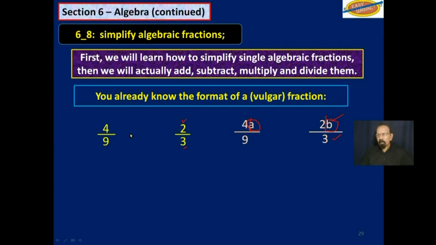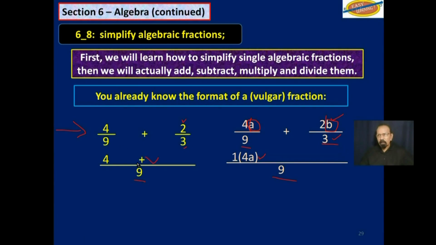Now let's see what we did over here. Let's say we have to add them. Draw a line here and you will get the LCM. In a similar way, we draw a line here and we will get the LCM. 9 and 3, the LCM is 9. And you follow the same procedure that you would do over here. 9 into 9, 1. 1 times 4 is 4. Over here, 9 into 9, 1. 1 times 4a, and you write it like this. Of course, it is still 4a.